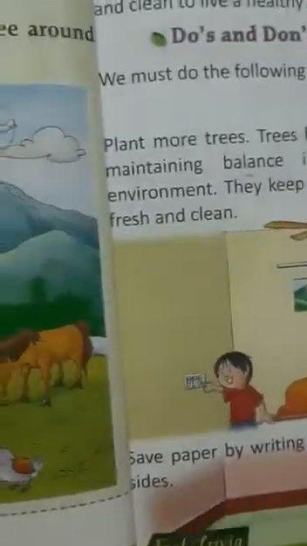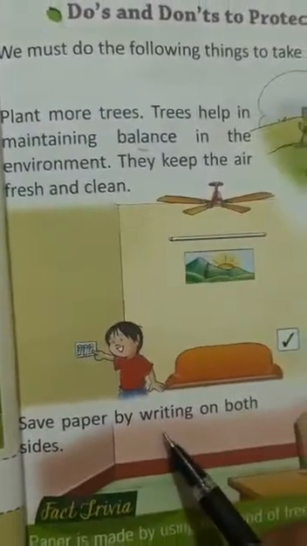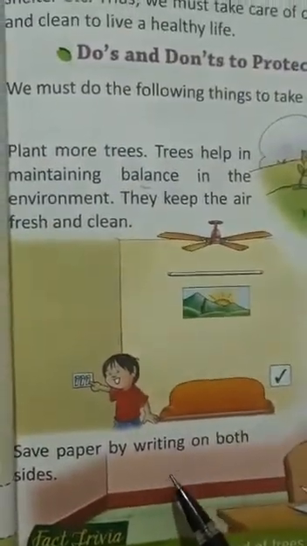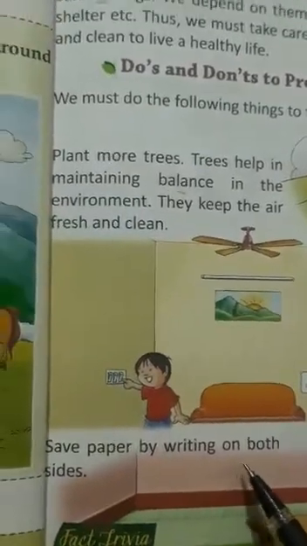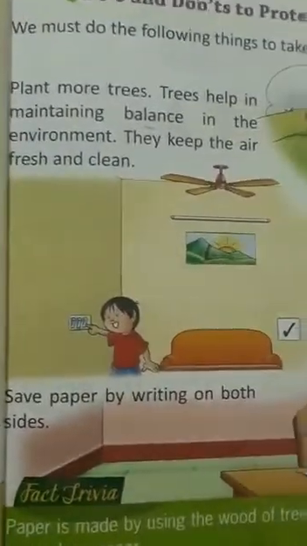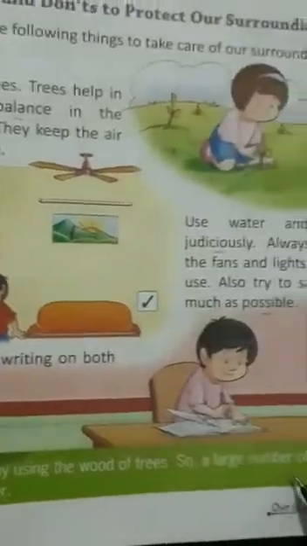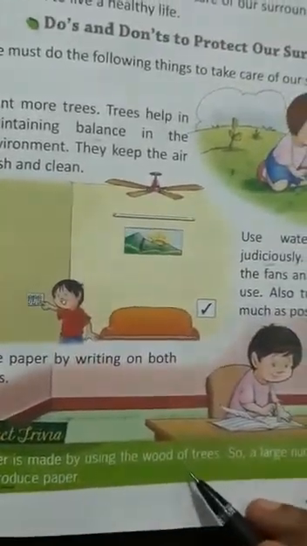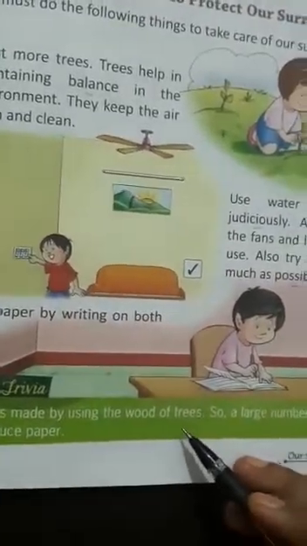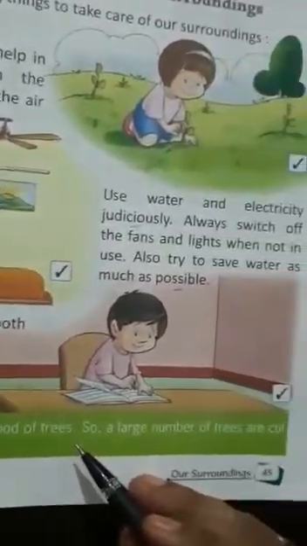Save paper by writing on both sides. Children, we should save paper also. We should not waste it. We should write on both sides of the page. Paper is made by using the wood of trees. So a large number of trees are cut to produce paper. Children, to make paper, we cut a lot of trees. So we should not waste paper. Double the page.